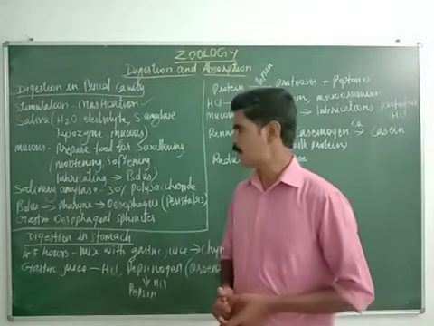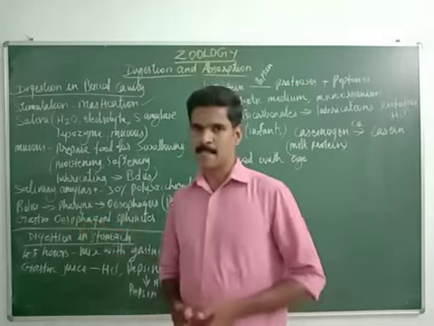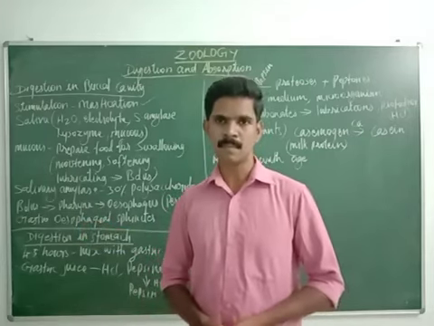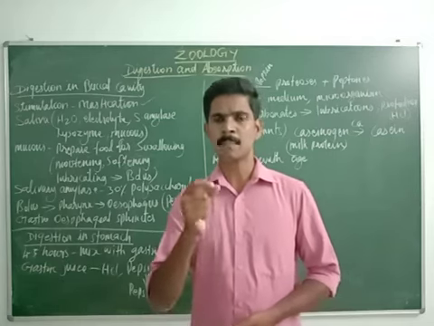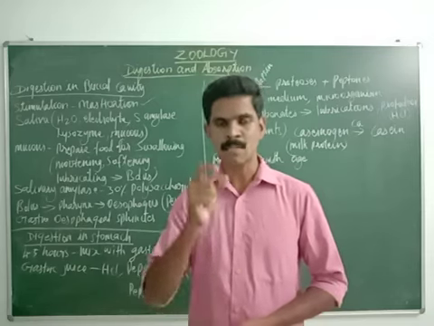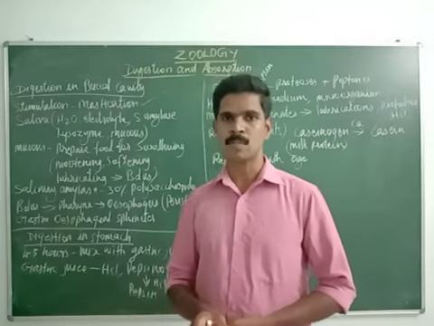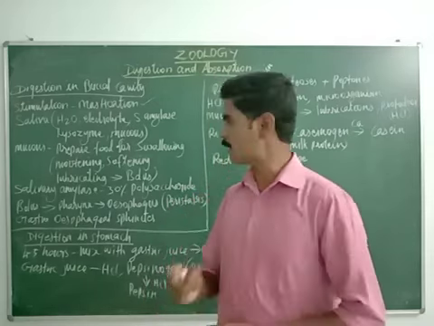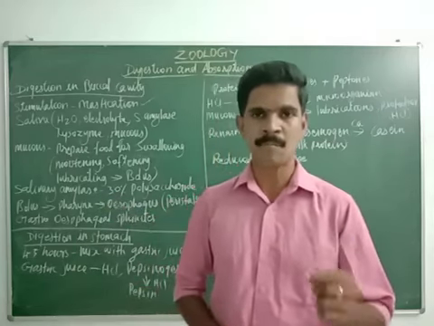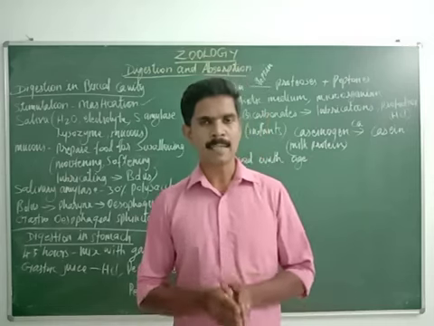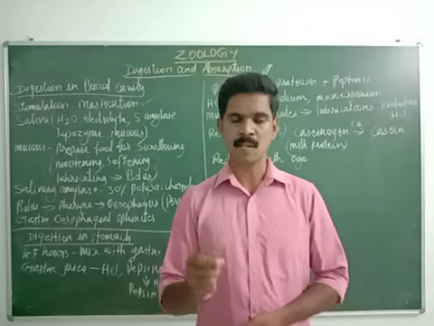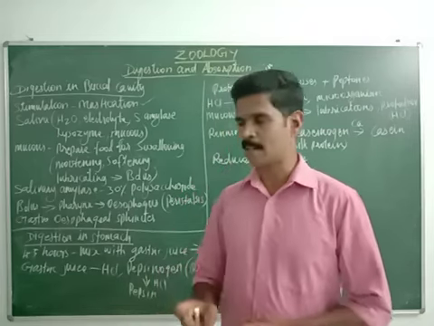Then the next point, salivary amylase. It's a very important enzyme present inside the saliva. 30% of the polysaccharides and starch present in the food is converted into disaccharides with the help of the salivary amylase. So the salivary amylase present in the saliva of the mouth breaks down 30% of the polysaccharides and starch into disaccharides.